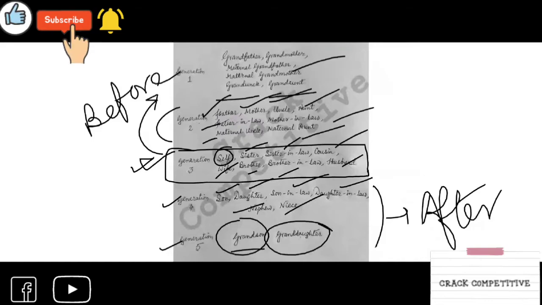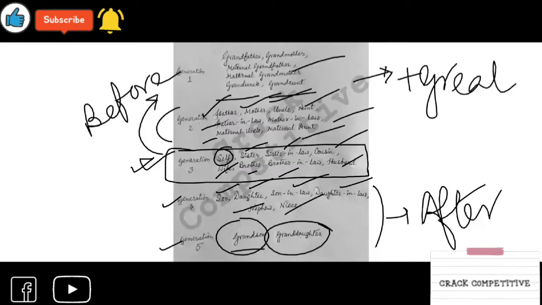Okay, so we mainly have 5 generations to remember. Before generation 1, we have to add great. If you are going before generation 1, you have to add great.